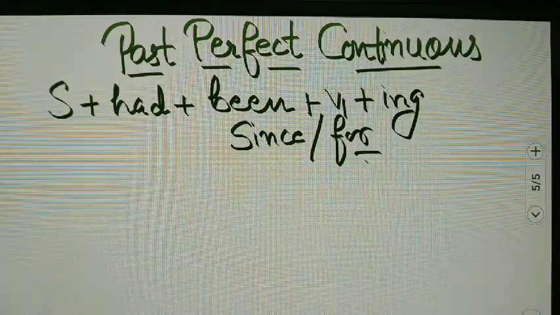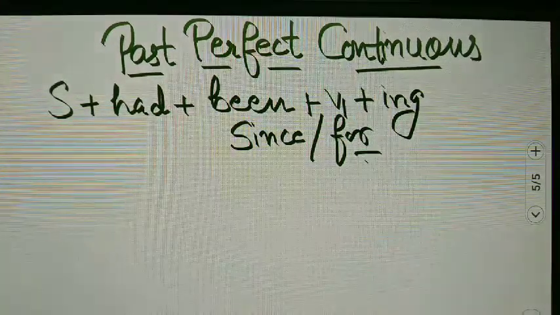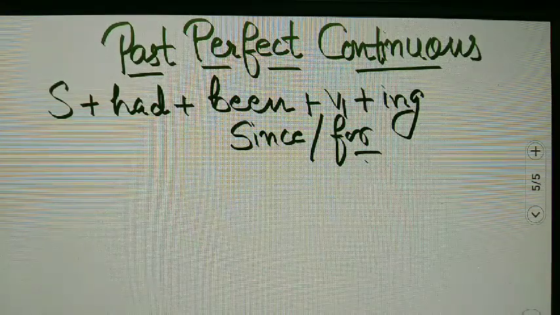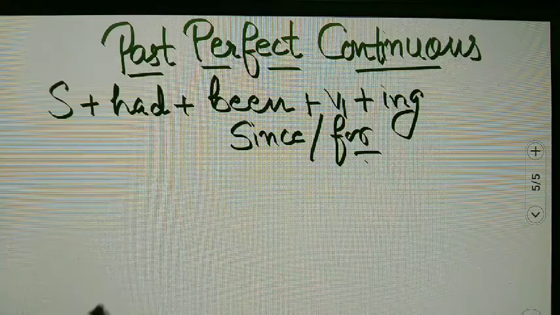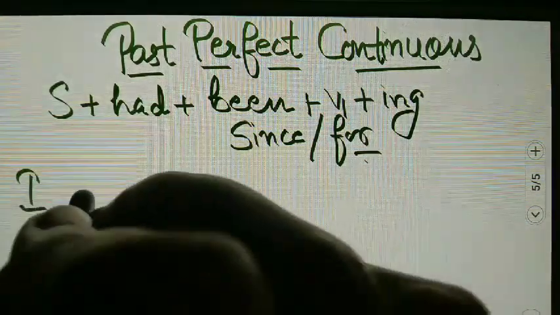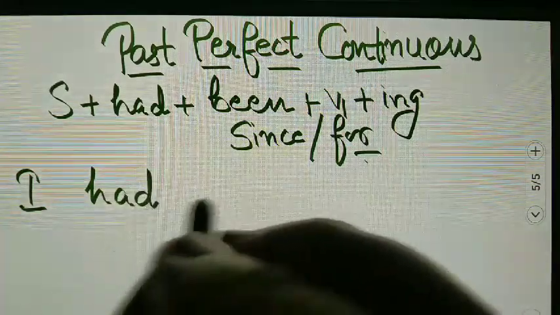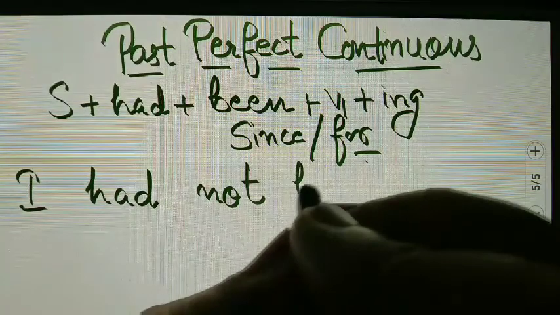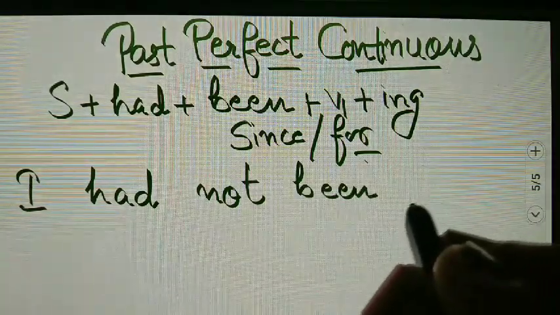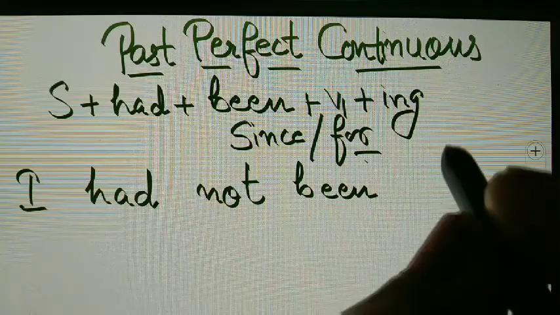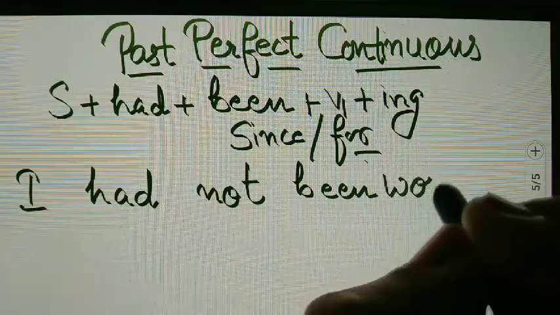Well, if you have to make the same sentences negative, we have to use not. So how will you use it in past perfect continuous? I am changing the same sentences into negative. I had not been working for 4 hours. Not will be between had and been.